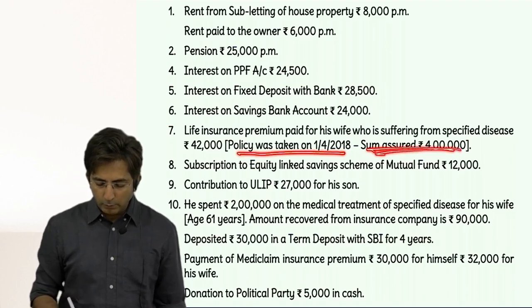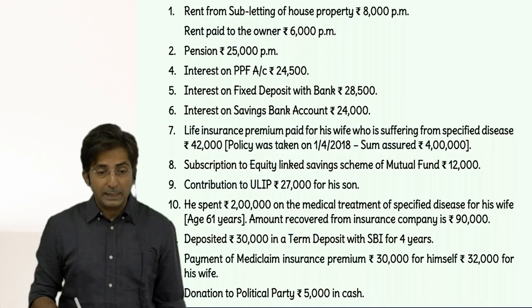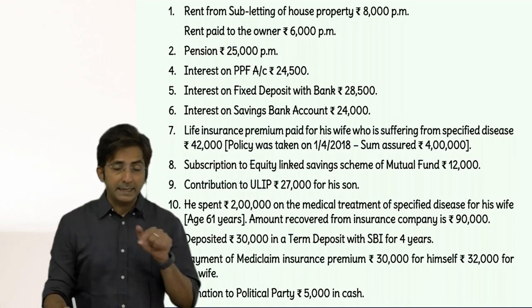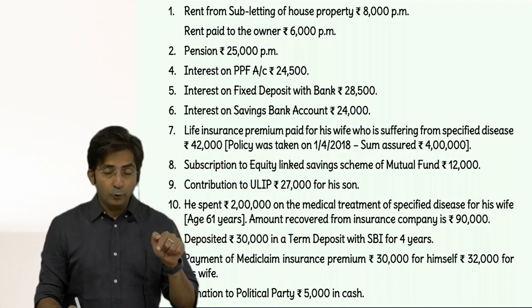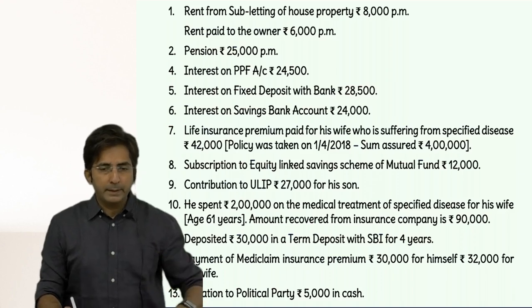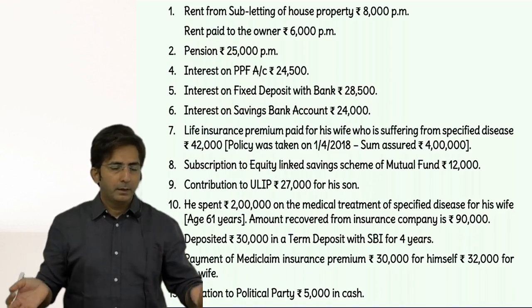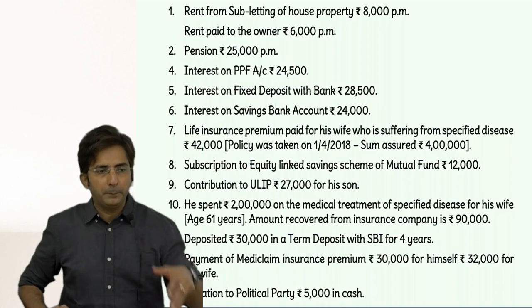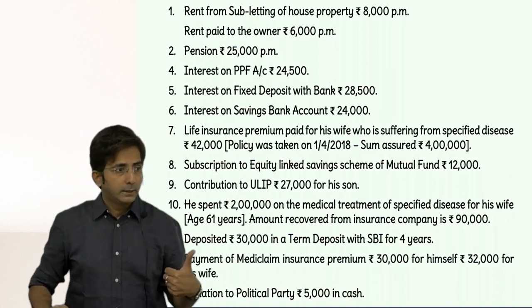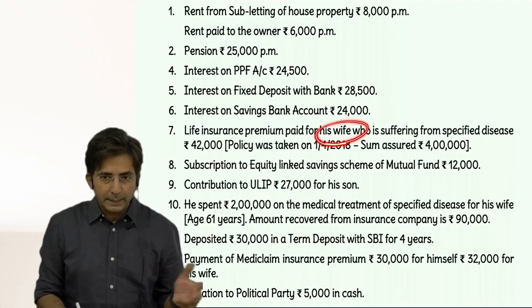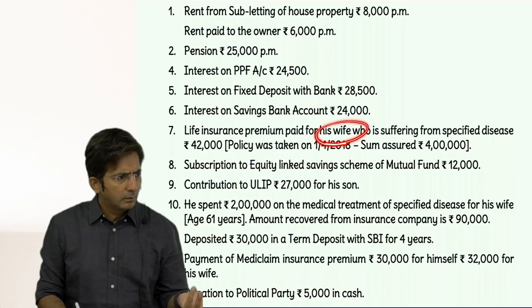Sum assured 4 lakhs. Now tell me, life insurance premium paid comes where? In ATC, lump enters L. Okay. And if you remember, in lump enters, there are 3 items where payment can be done for 3 people: assessee, spouse, children. And that was there in life insurance, ULIP and PPF. So this is life insurance. It can be for assessee, spouse or children. And here it is for wife, that means spouse. So it is allowed.